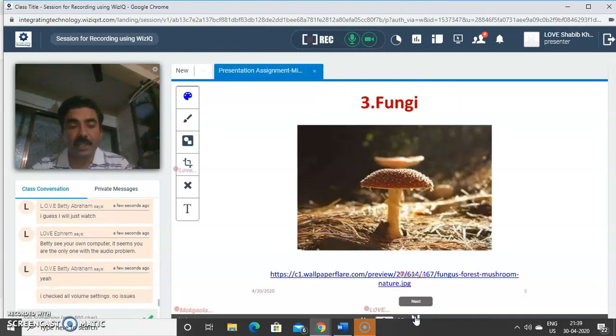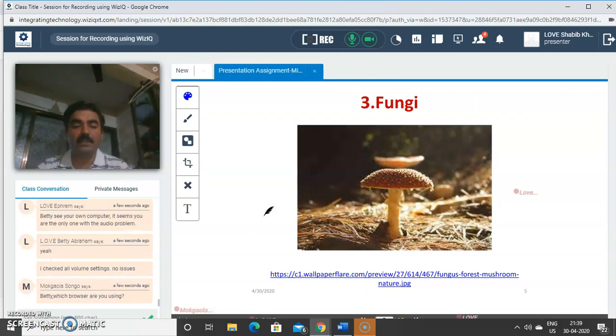The next one is fungi. The fungi you can see is like a mushroom. Most of you must have seen this, and mushrooms are of different varieties.